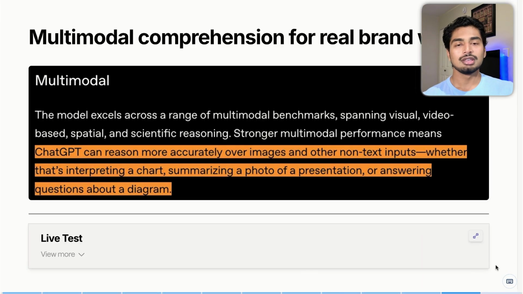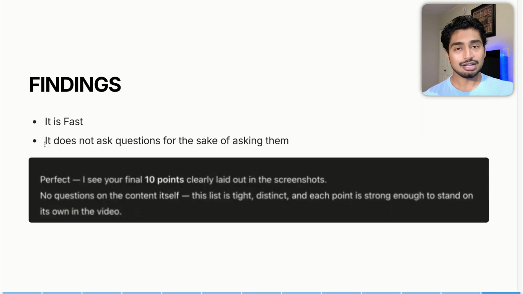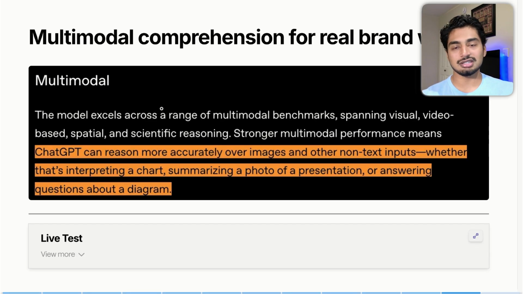We're going to get into whiteboards and diagrams in another video. I've also been testing that out. But to wrap it up, guys, my notes and my findings are that it is super fast, does not ask questions it doesn't need to, and it works pretty well. You can see it failed on some of these tasks, but I truly think that these 10 things, specifically the more accurate, better copywriting, and being able to have a bigger context window to dump your brand in, is going to be an absolute game changer. So these are the 10 things that I think GPT-5 will really help you with in terms of marketing. Obviously, it literally just got released less than 24 hours ago. I think it's going to get much better over time.